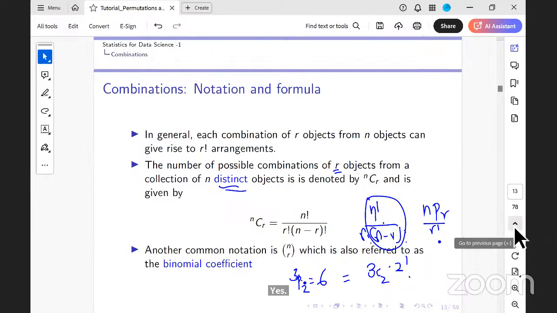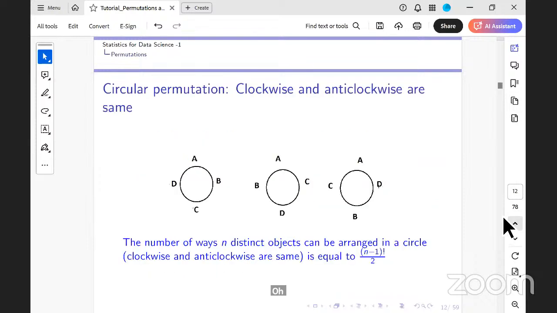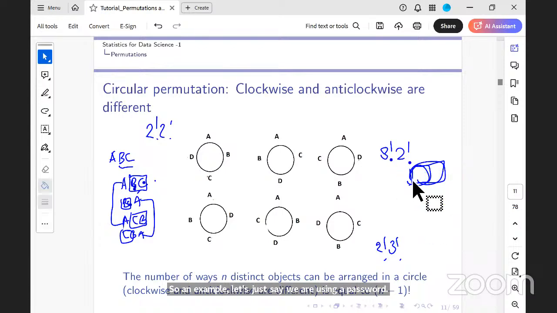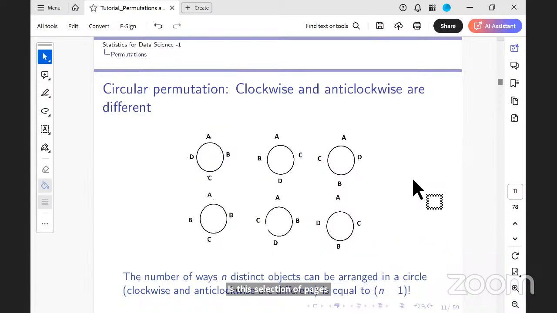So an example, let's just say we are choosing a password with digits 0 to 9. Is the selection of digits happening simultaneously or not simultaneously? Okay, selection of password. So let me take your same question. I'm not sure what simultaneous and non-simultaneous means from the assignment point, but I just want you to say what you are doing.